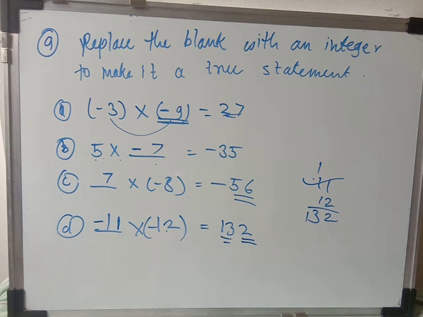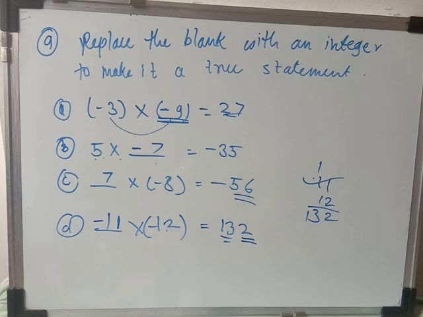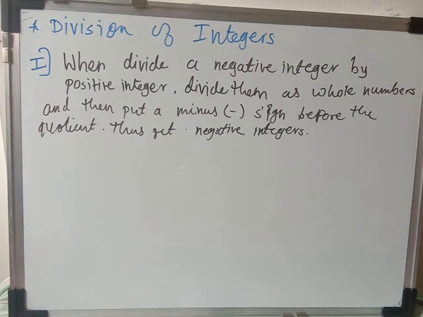So here we have finished 3 operations. We have done how to do this addition, subtraction and multiplication of integer, and we have seen their property. Now only one operation is remaining, that is division. Now we will see how to do the division of the integers and what are the properties for the division. Okay, now student, we are going to start the division of integers. Okay, now here we will see how to do the division of integers, what things you have to remember when you are dividing the integer.